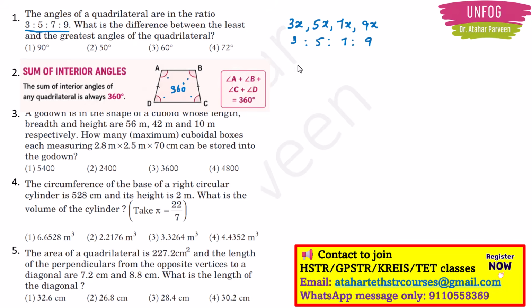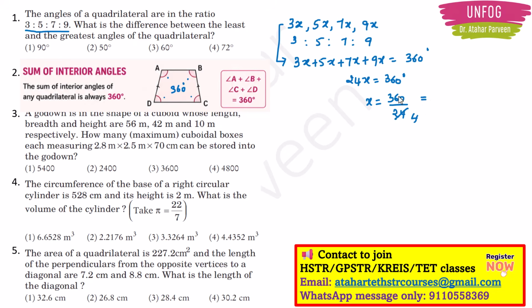Now, what is the sum of the angles of the quadrilateral? We said it is 360 degree. So you have to add these angles: the sum of these four angles will be equal to 360 degree. With this I can find the value of x easily. On the left hand side I will have 24x, on the right hand side 360 degree. So x will be equal to 360 by 24, which gives 15 degree. So I have the x value, 15 degree.